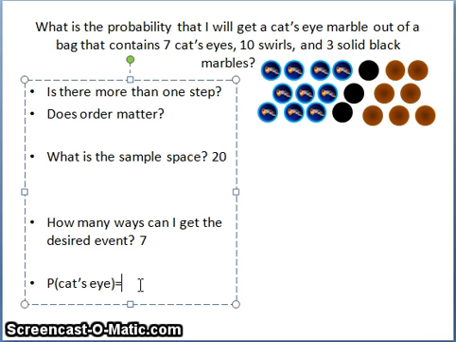So the probability of getting a cat's eye would be the number of ways to get a cat's eye, which is 7, divided by the total possible outcomes, which is 20. I could pick any one of those 20 marbles. So this is 0.35, which is the same thing as saying that it's 35%. So there is a 35% chance that I am going to pull out a cat's eye marble.